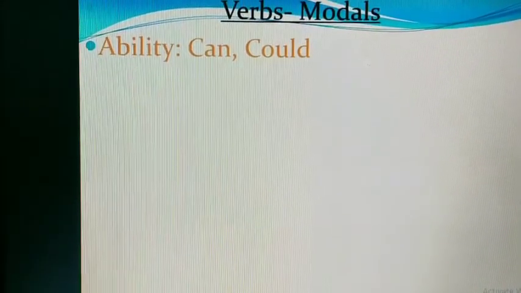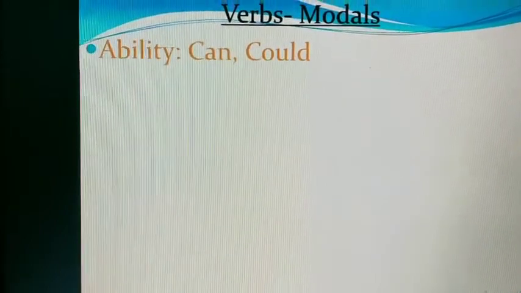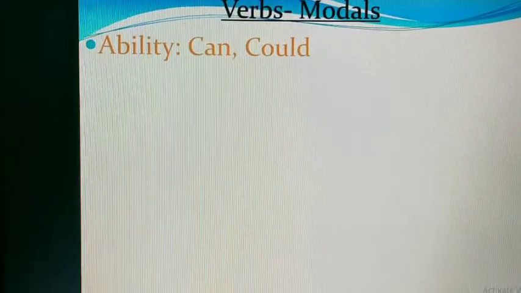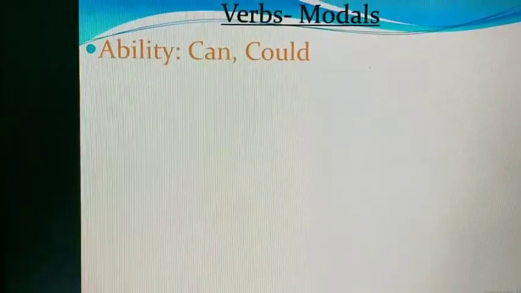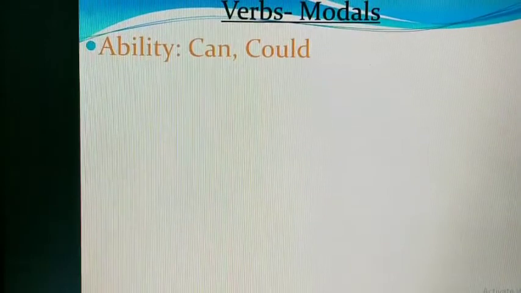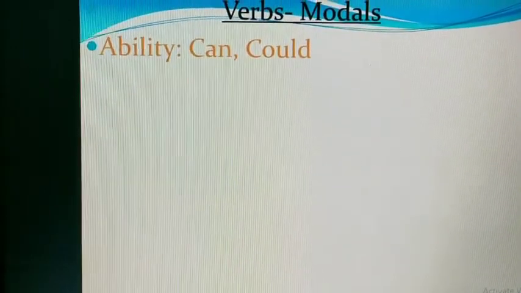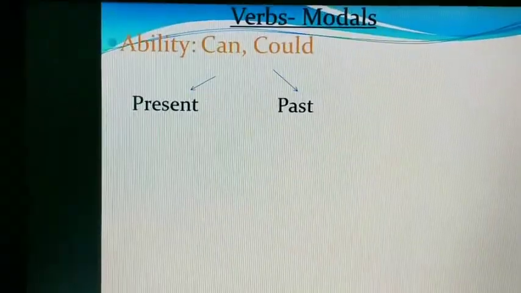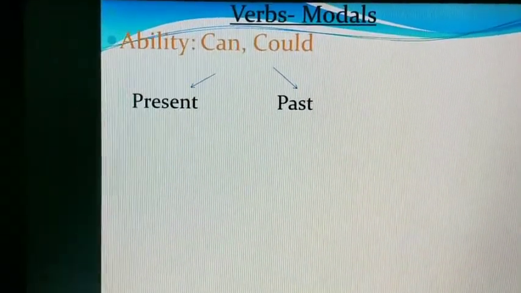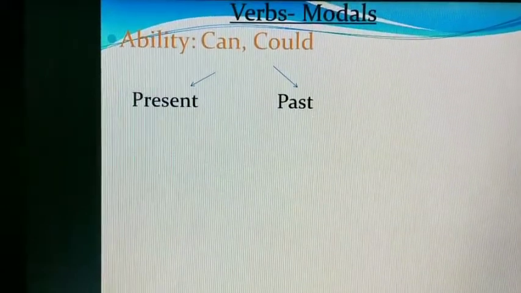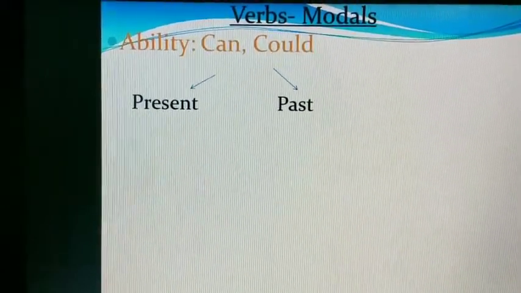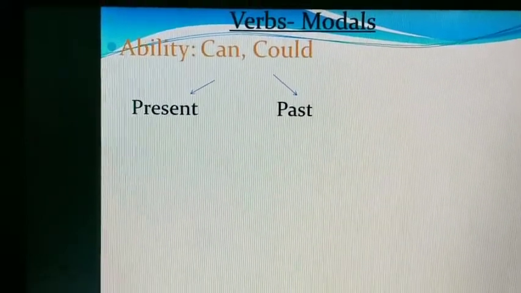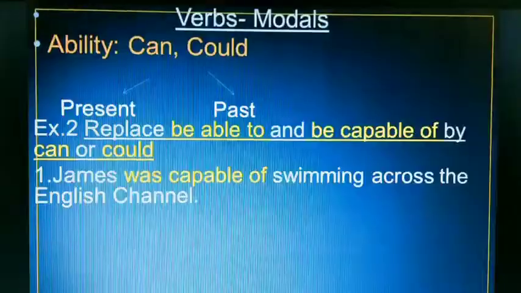Let us see the modals can and could. The idea of ability is expressed by can or could. In this sentence, can means be able to or be capable of. No have to. We can say that ability in the present is expressed by can and ability in the past is expressed by could. Can and could also suggest opportunity.